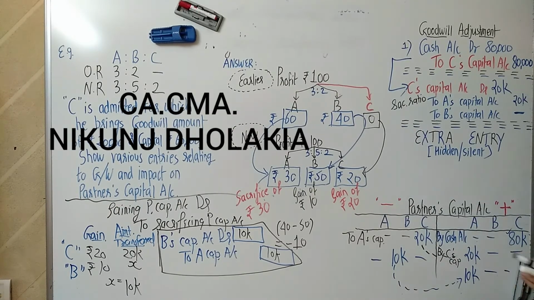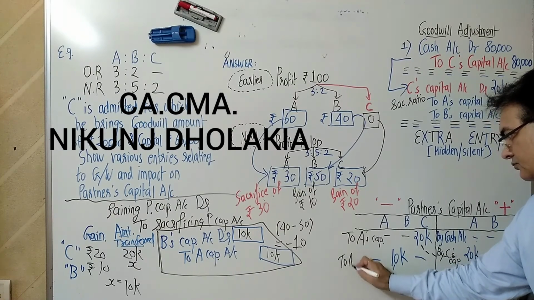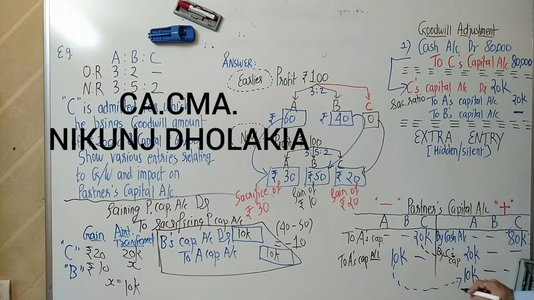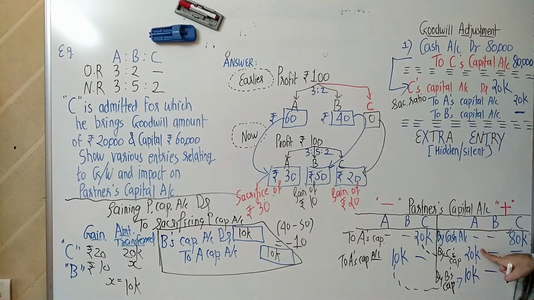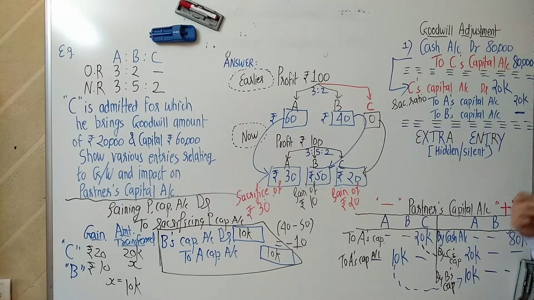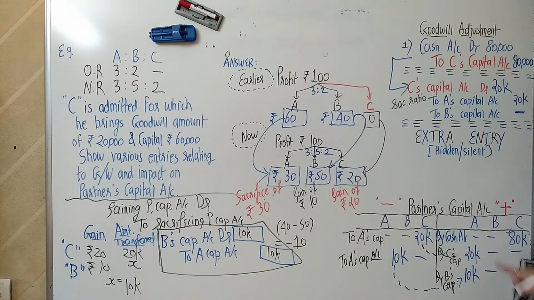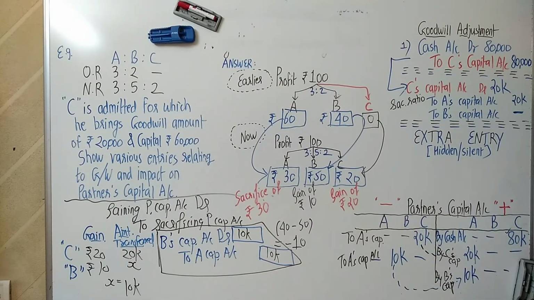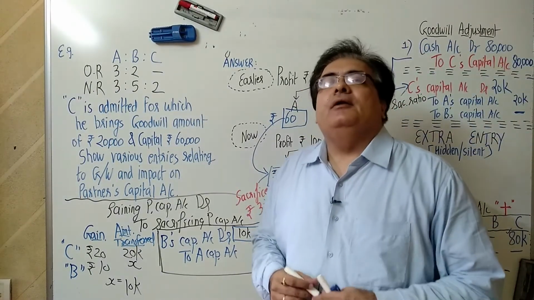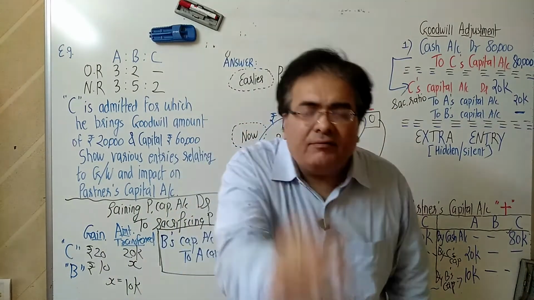The entry is B to A. So look at A, poor A is sacrificing, but do you think he's mad? No. 20 came into A's account, 10 came, he got 30,000 rupees transferred, then he signed the deed. Where did the 20,000 in A's account come from? C gave it. Where did the 10,000 in A's account come from? B gave it. Remember this dialogue: the gaining partner has to compensate the sacrificing partner.